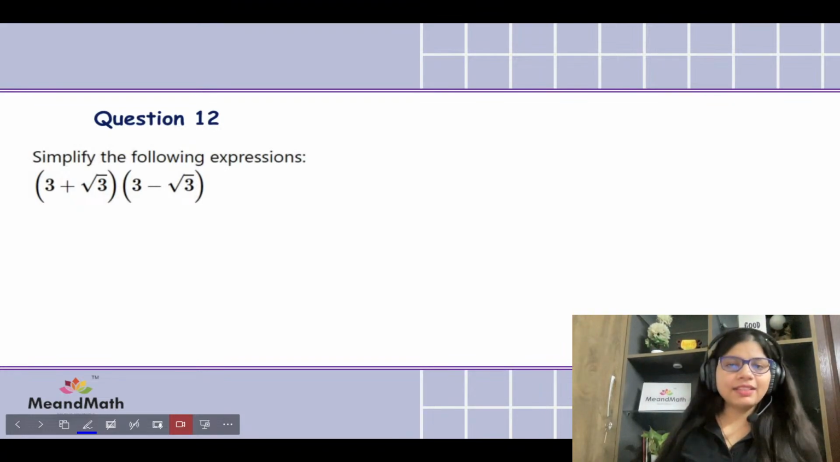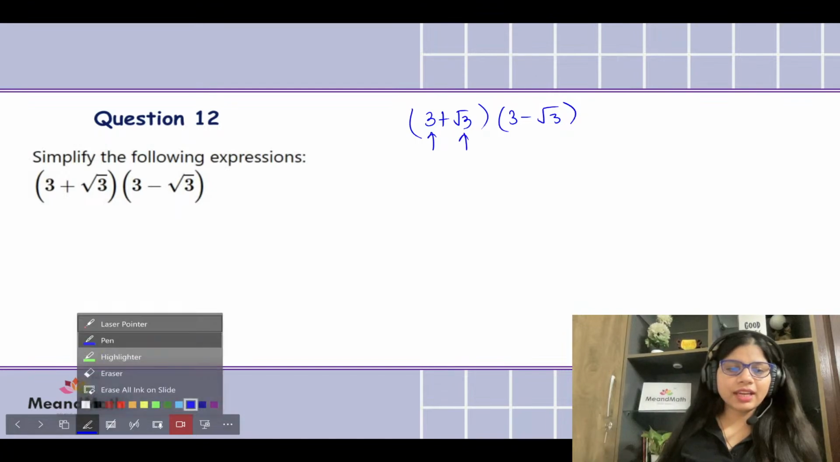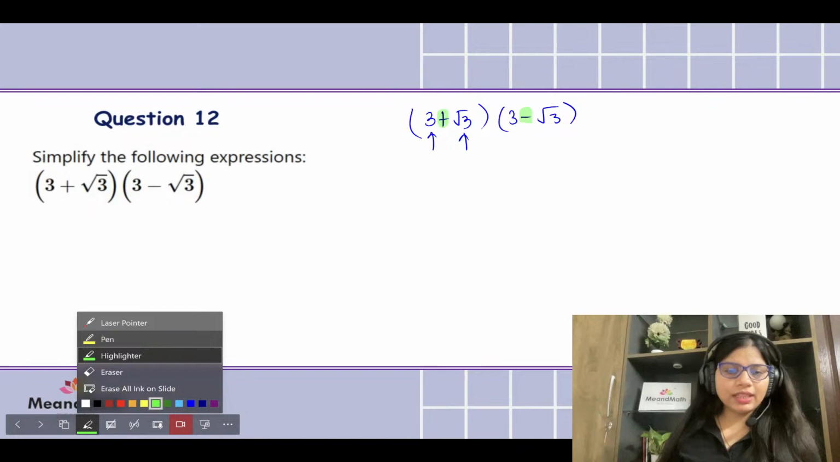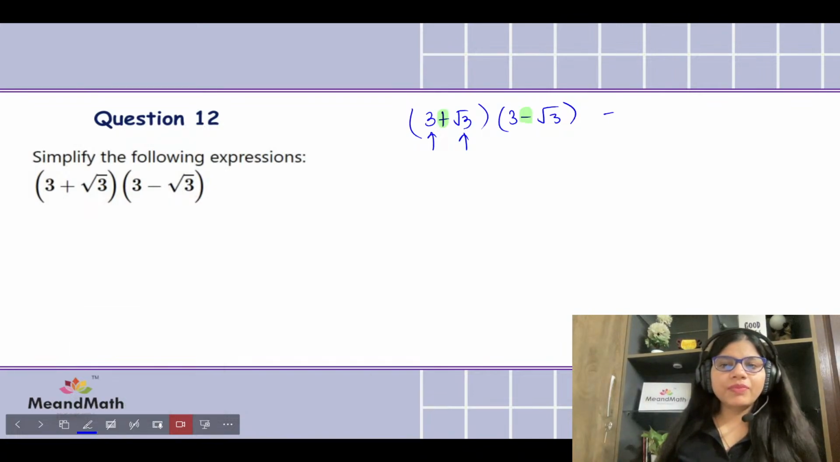Yes, we discussed about this. When we have the same terms like 3 plus root 3 and 3 minus root 3, the numbers are exactly the same, but the operators are different. One is positive, I mean adding them both, the other one is saying subtract them both. So in this case, the subtraction wins, and we write difference of squares.